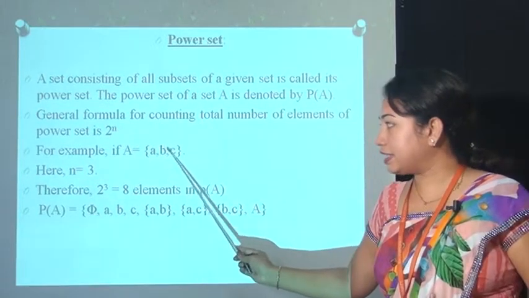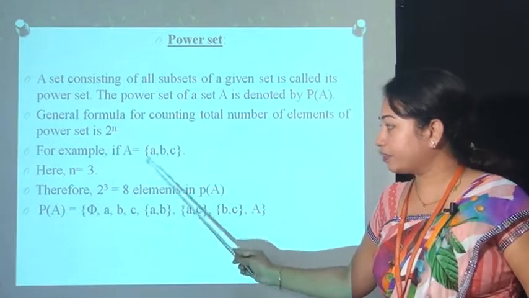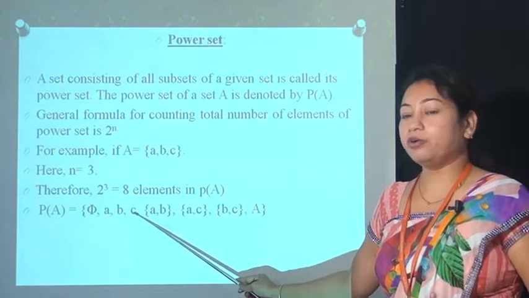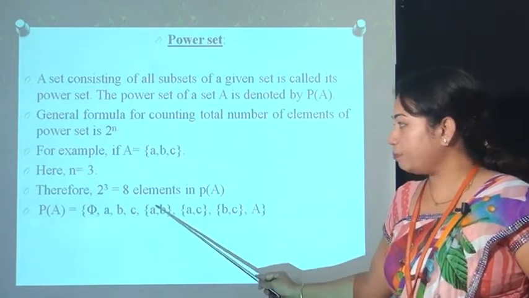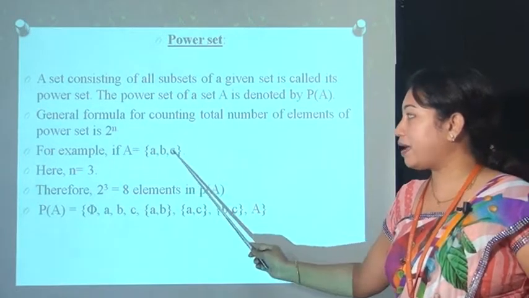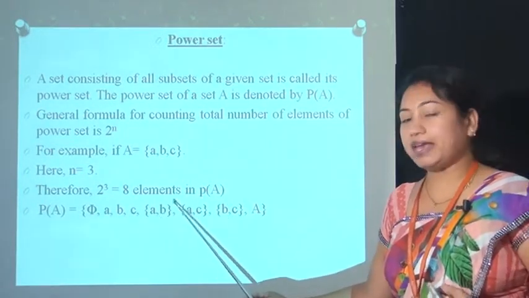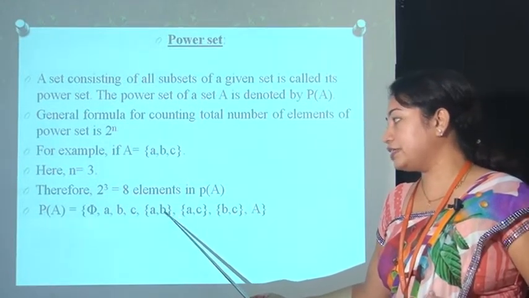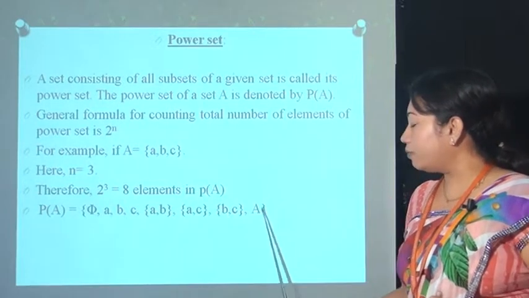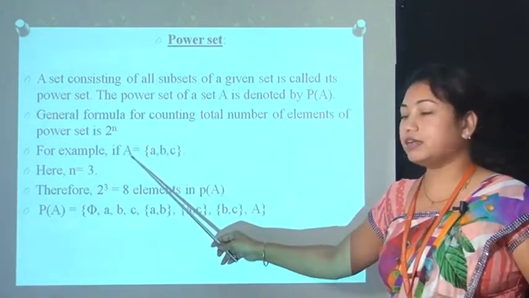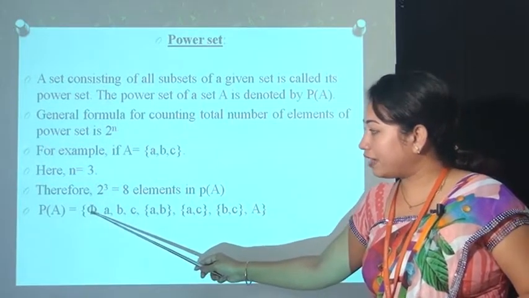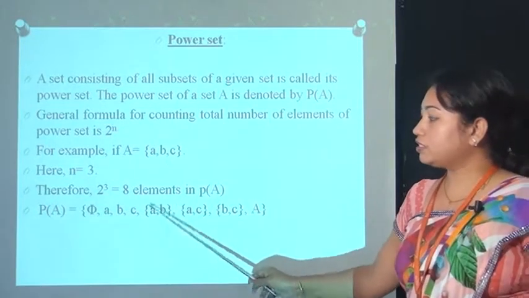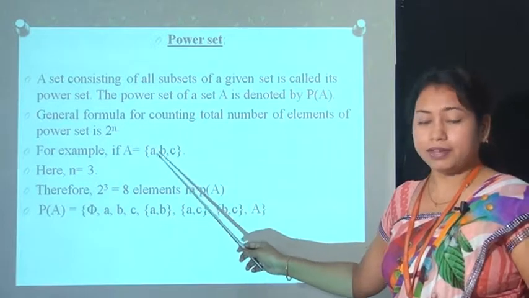Then take the singleton elements. So first take A, then B and then C. Here all the singleton elements are covered. Now take a pair. The first pair is AB, the next pair is AC and the next pair is BC. Here AB and BA are both the same pair, that means only the order is changed. Then take the 3 elements, and 3 elements is nothing but the set itself. So here the total number of elements is 1, 2, 3, 4, 5, 6, 7 and 8. So this is the power set of set A.